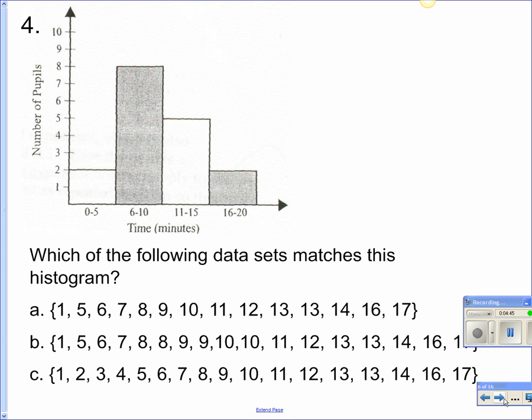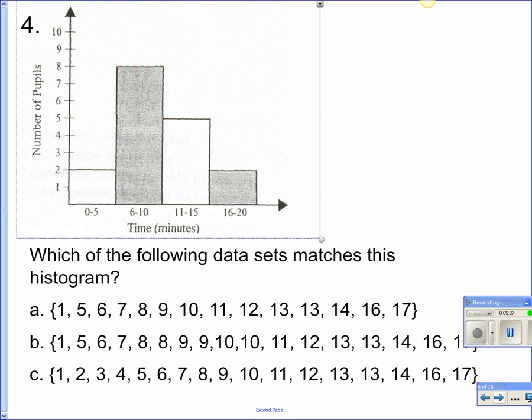So for 0 to 5 minutes, only 2 people. So does number 1 fall in the category from 0 to 5? Does 1 fall in this interval from 0 to 5? Yeah. What about 5? Is it also in here? So you have 2 numbers that fall in here. Is that how many students you should have? So this is kind of like saying 1 minute and 5 minutes. So 2 people took 1 and 5. Okay. Is there any answer choice we can mark out that doesn't fit 2 students from 0 to 5?